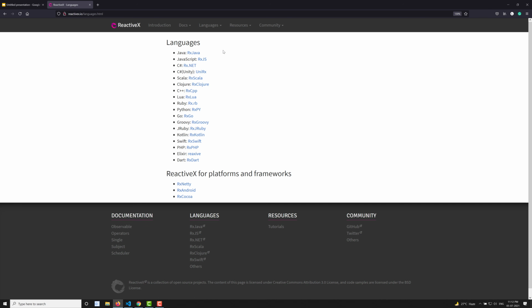RxJS is mainly an API for asynchronous programming, and not only for asynchronous programming but for anything using an observable stream. We'll learn what an observable is afterwards. The streams are nothing but data, and the data will be handled with an observable.